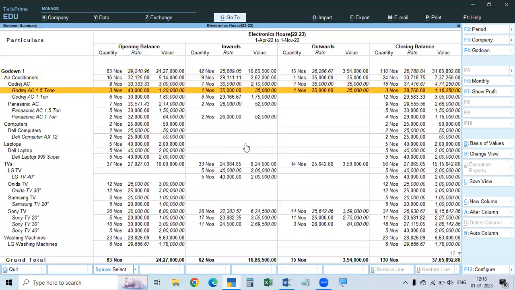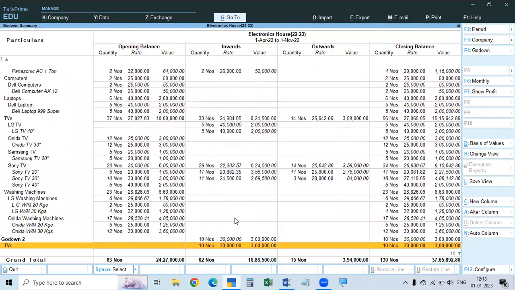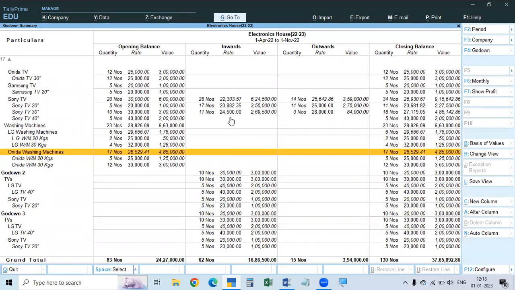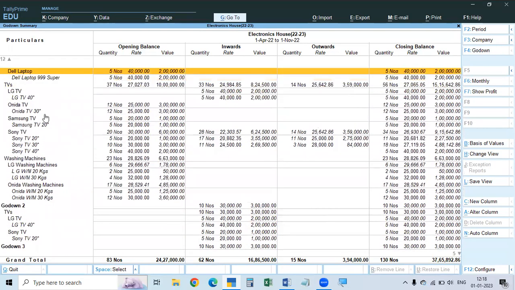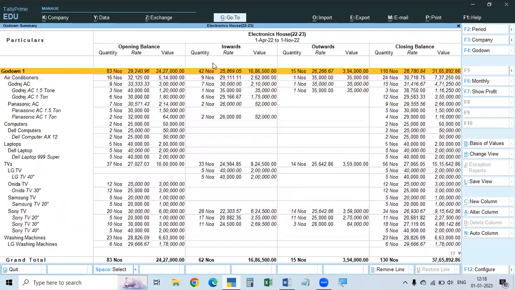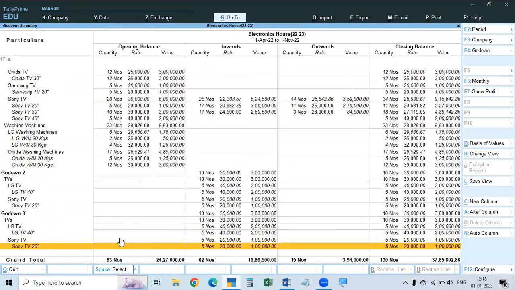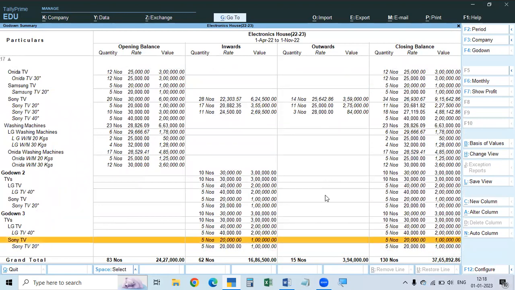These are the inwards we purchased. Purchases made. So all the purchases made here, but here no purchases made. And here also these are purchased, and here also some stock items, no purchase, like that. All the inwards, and then outwards, all the sales. So after all the sales we made, here in this godown we purchased but not sold. Sales are not made. That's why there is no outward.